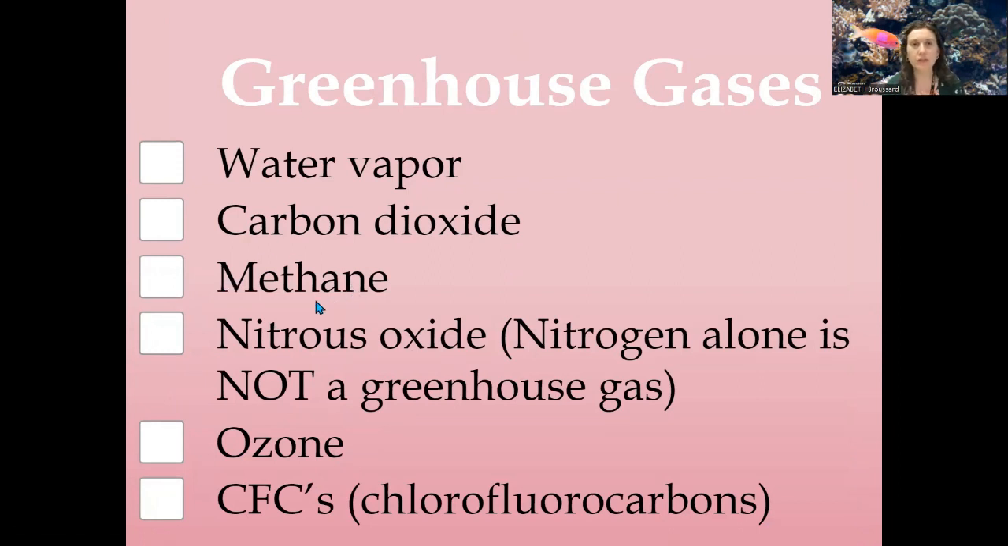Methane, another one of those that is natural, but also human caused. Nitrous oxide, natural, but also human caused. Ozone is not one of the big five, but it is still considered a greenhouse gas. And then finally, we have CFCs. CFCs, you might remember, are a big bad guy from air pollution.